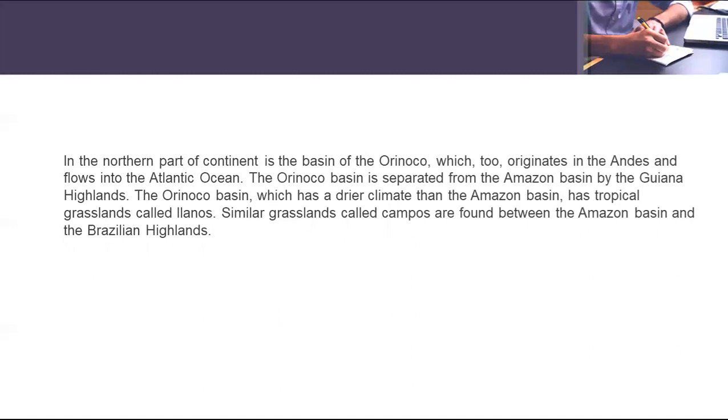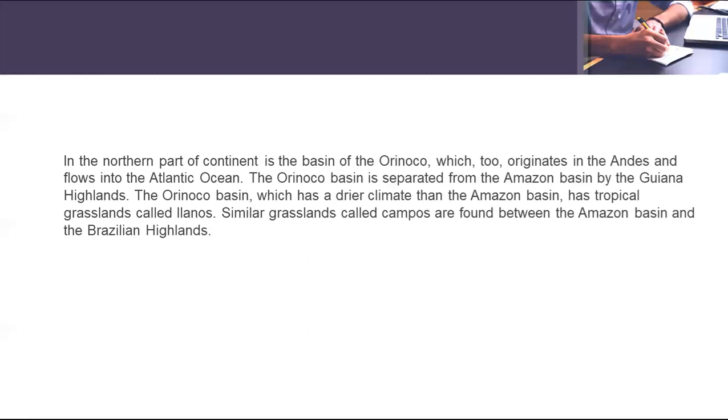And this Orinoco basin has a drier climate than the Amazon basin. It has tropical grasslands also, and the name of the grasslands is Llanos.